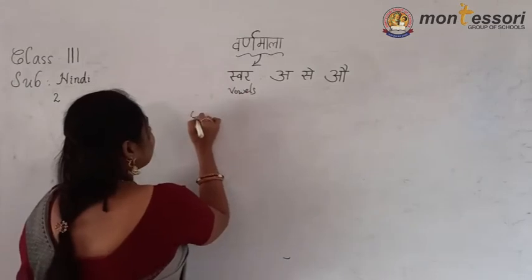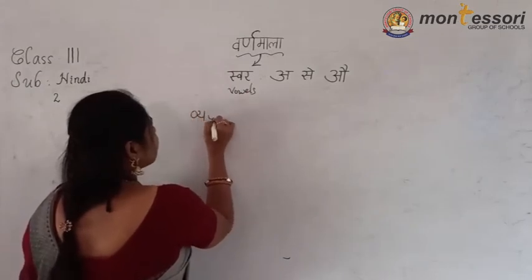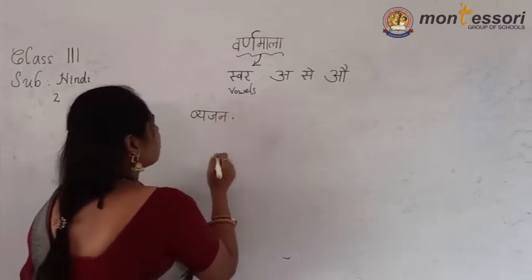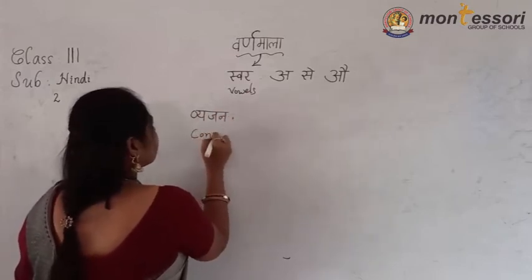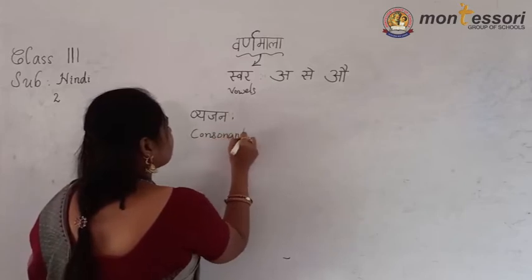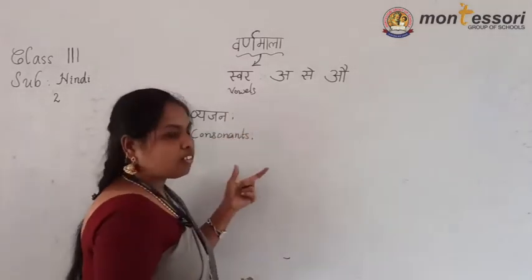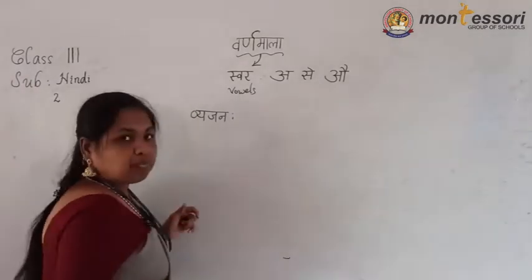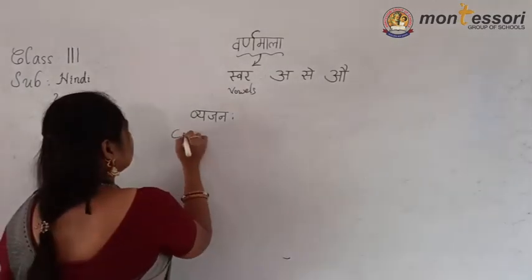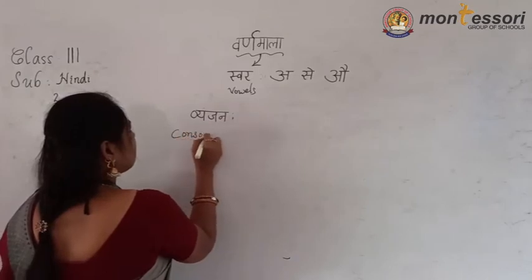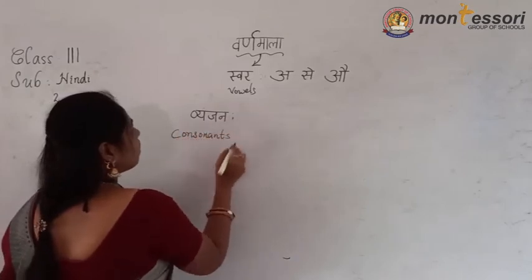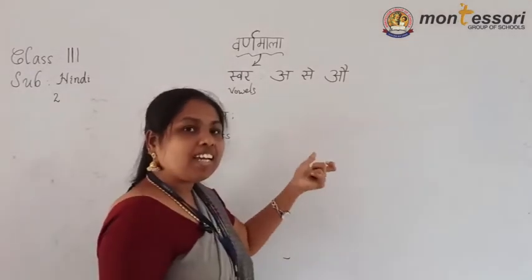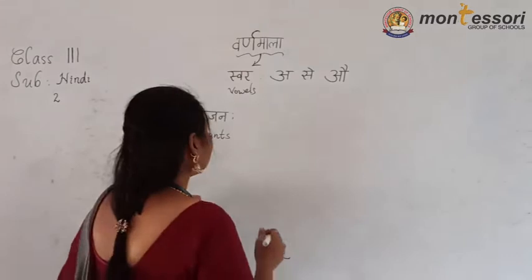Now vyanjan letters, vyanjanakshar. Vyanjan means consonants. How many consonants are there in Hindi? From ka to ha there are 33 consonants.